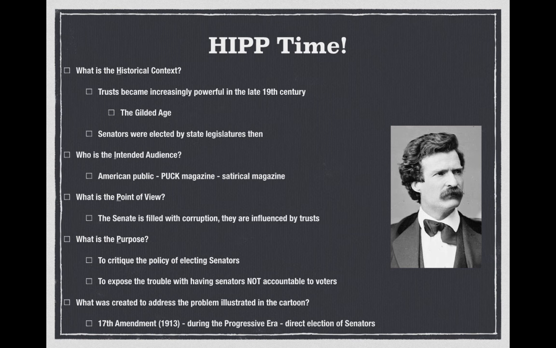If you're having trouble remembering these progressive amendments, I always think 17 senators. If you spell 17, it starts with S-E. If you spell senators, it starts with S-E as well.